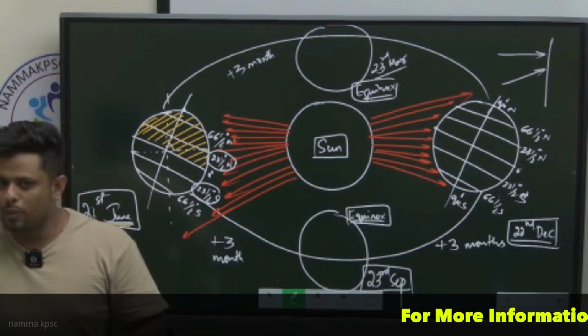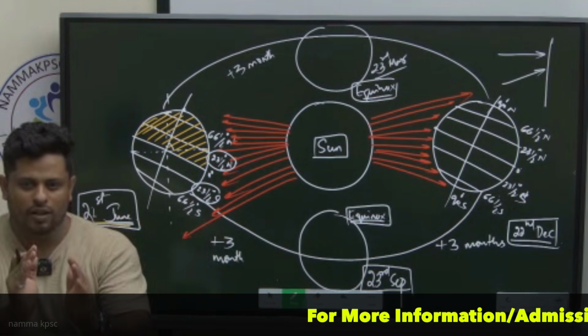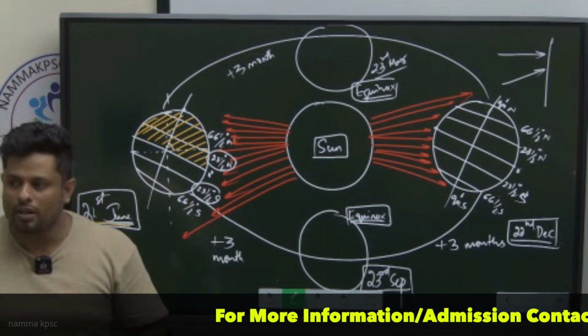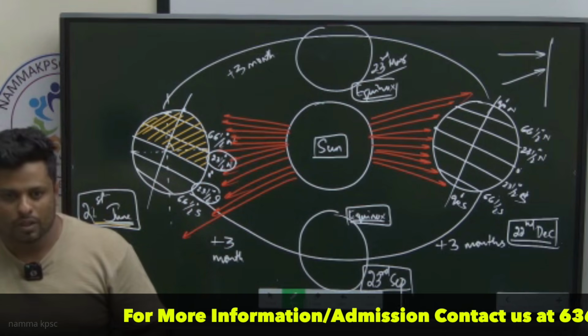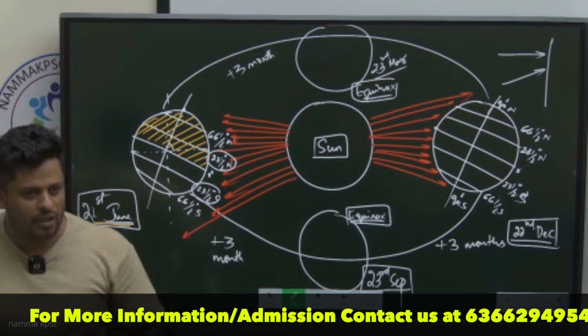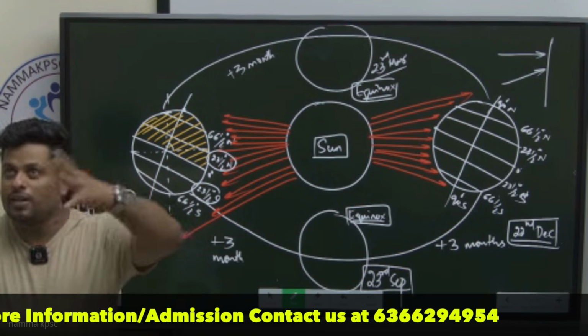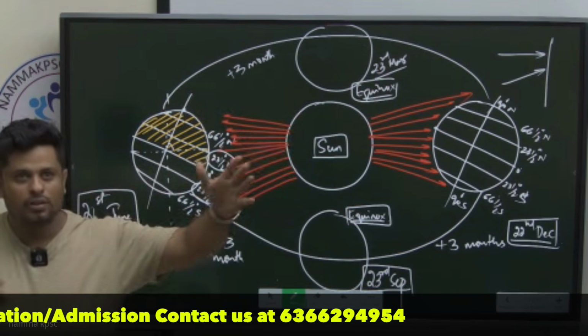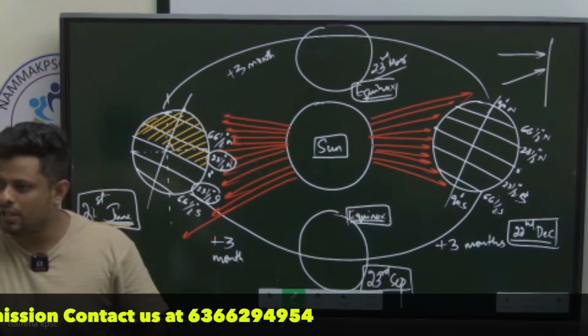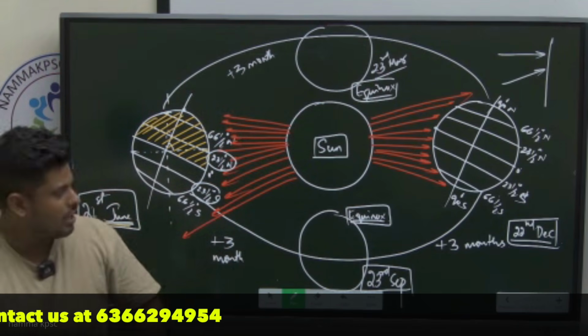And the pattern that you get, if the pattern is smaller, can I say more energy per unit area? More energy per unit area. And if you go away, the pattern becomes bigger, the same output spread over a larger area, less energy per unit area, correct? That is the story here.